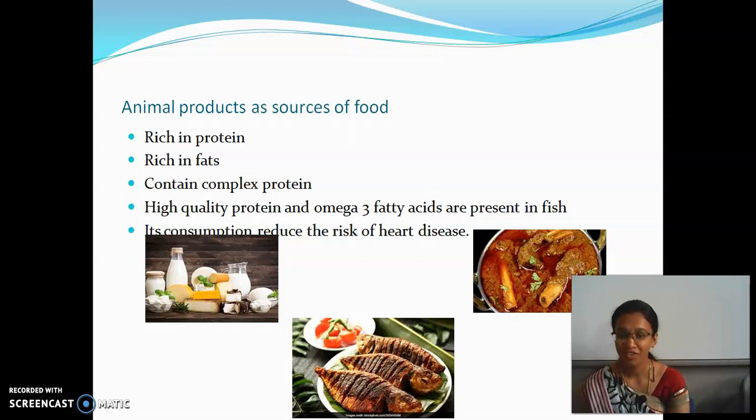In fish, especially in seafood items, they contain high quality protein. Fish contains high quality protein and omega-3 fatty acids. So the regular consumption of seafood like fish reduces the risk of heart diseases.